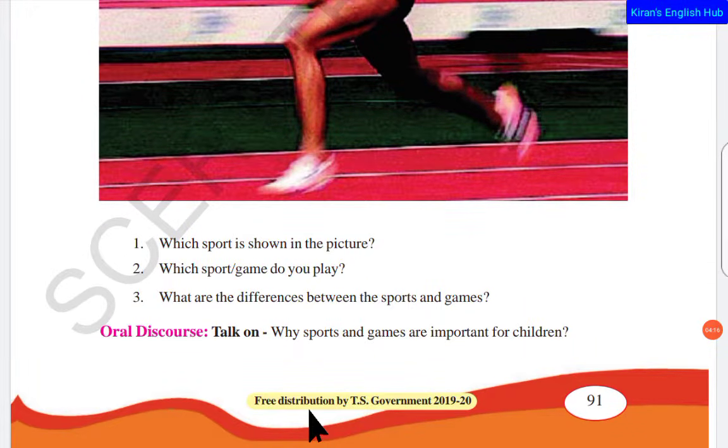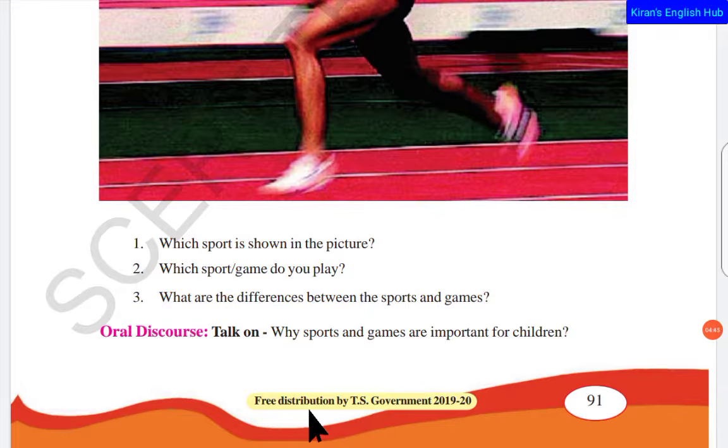Next, we have oral discourse here. Talk on why sports and games are important for children. Usually in schools, colleges, even universities, there are some periods specifically for sports and games. Why? We say that the physical activity and the mental activity, the education, should go hand in hand.